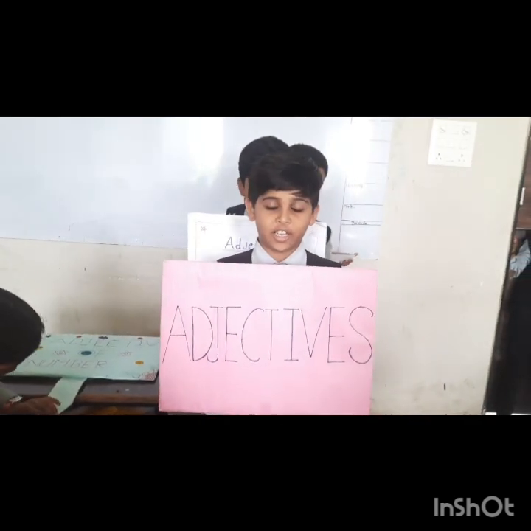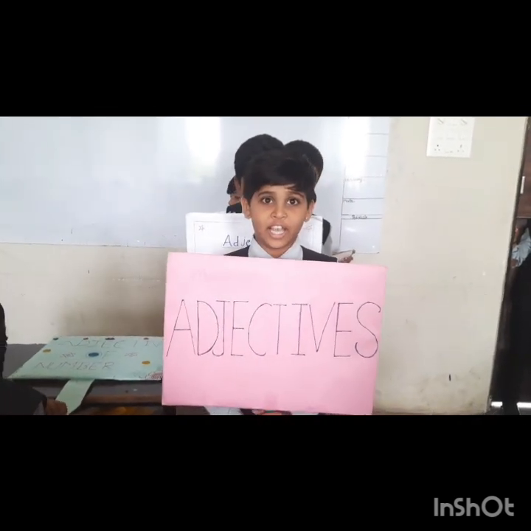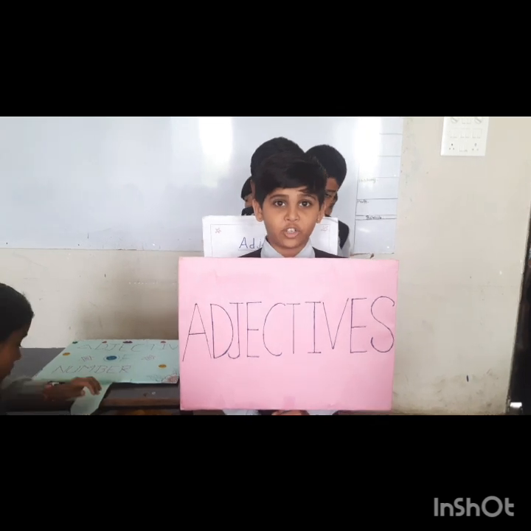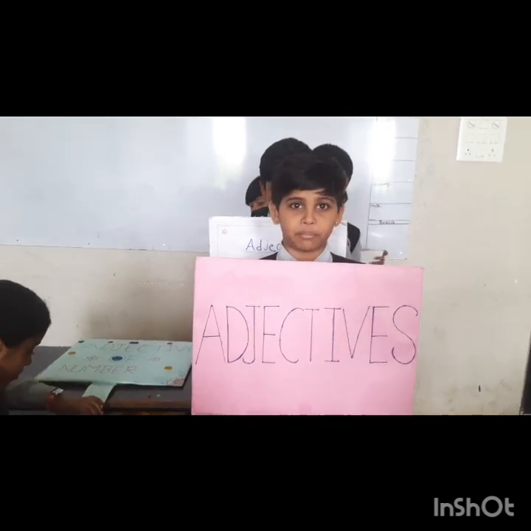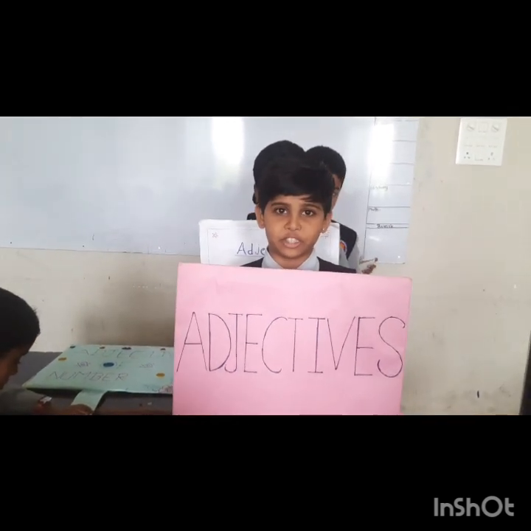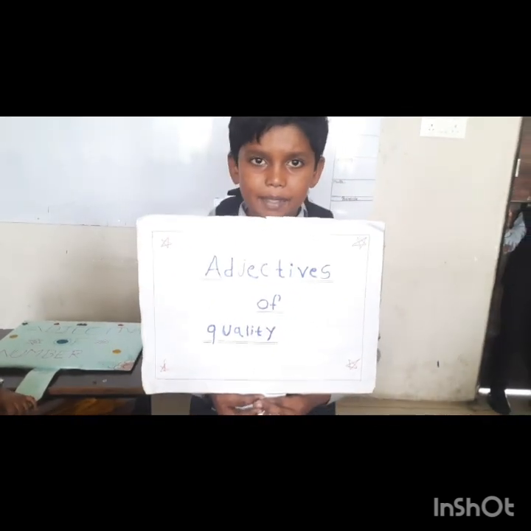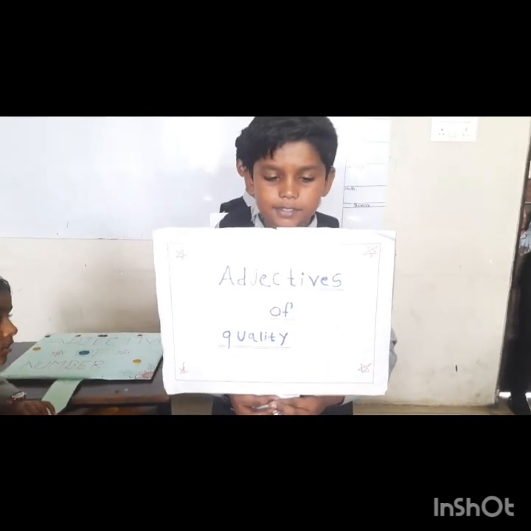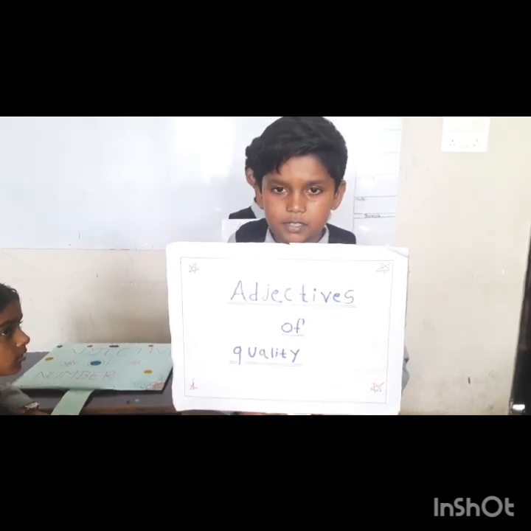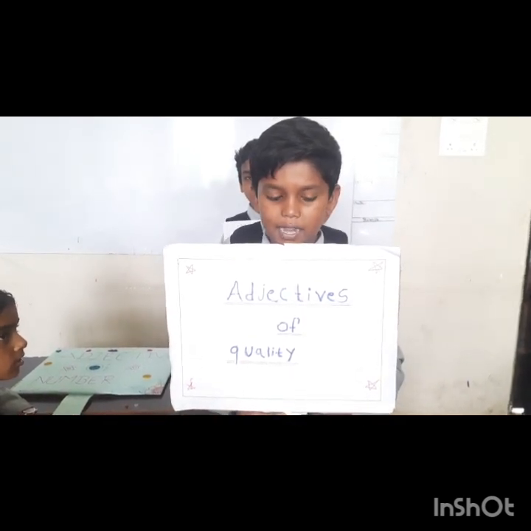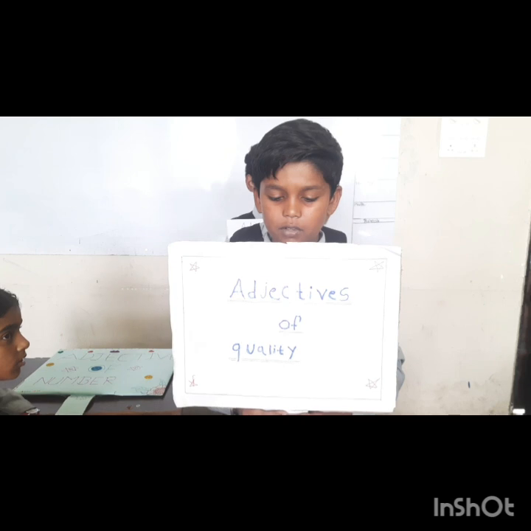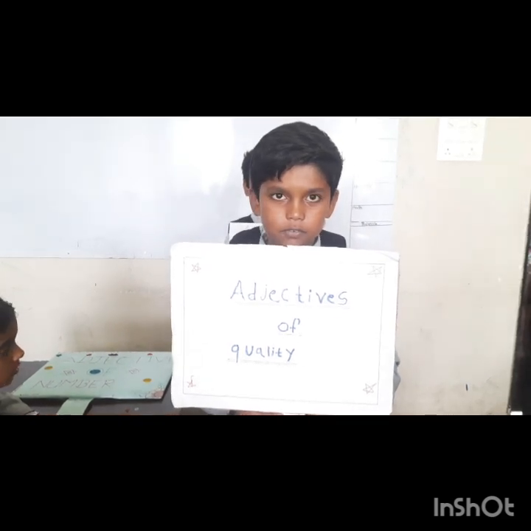I have a fixed position. I have 5 parts: adjective of quality, adjective of quantity, adjective of number, demonstrative adjective and possessive adjective. Let's see them. Hello, I am adjective of quality. Adjectives that describe the nature, color, size, age, shape, and material of a noun or pronoun are called adjectives of quality.